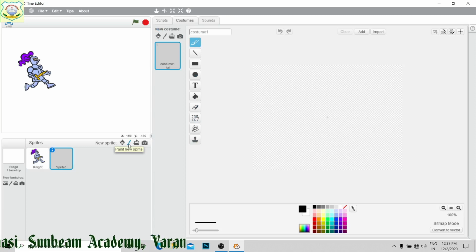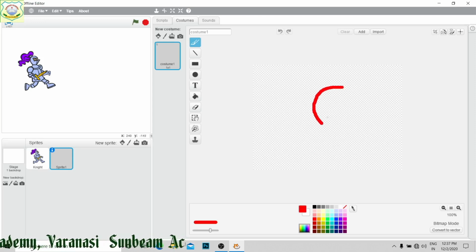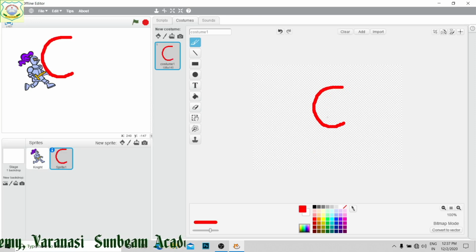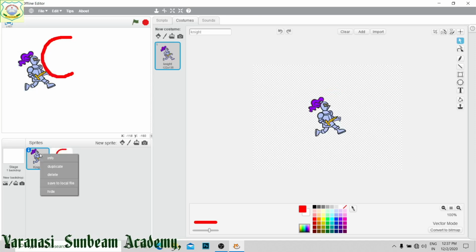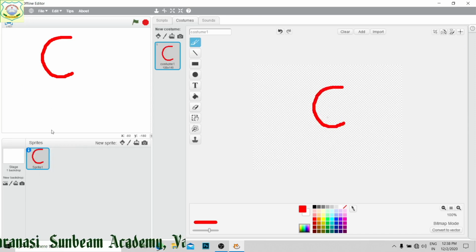Second is paint a new sprite. Whatever sprite you want to make, you can create. Suppose I want to make another sprite. This is the thickness of the line. I need this color. Now see, I have drawn a C. That sprite has come on screen. If I delete this one, now you will see this is the sprite you have created, right? By this you can do your activities.